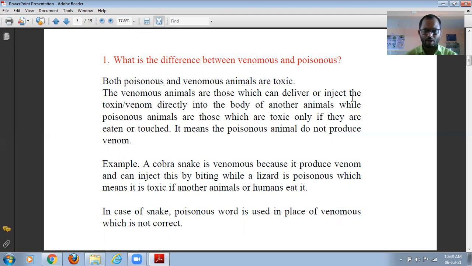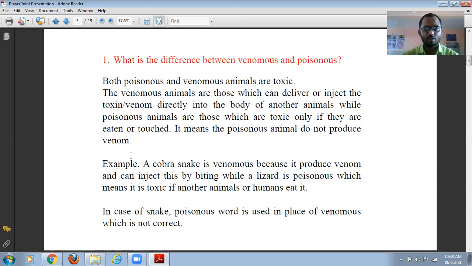Everyone knows about the cobra, the deadly snake. When a cobra bites an animal, it injects venom into the body, and the animal is harmed, or sometimes dies. That is known as venomous.